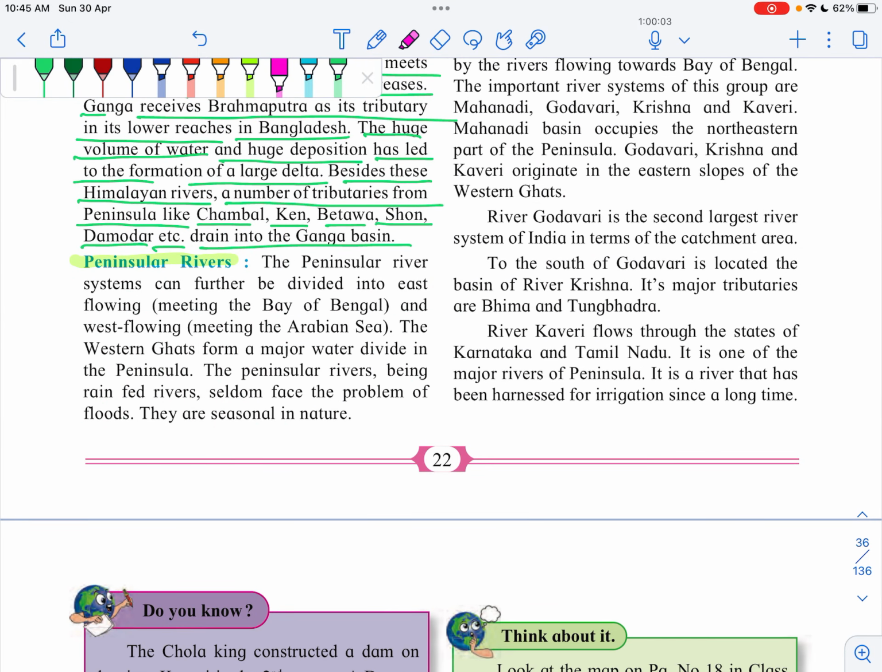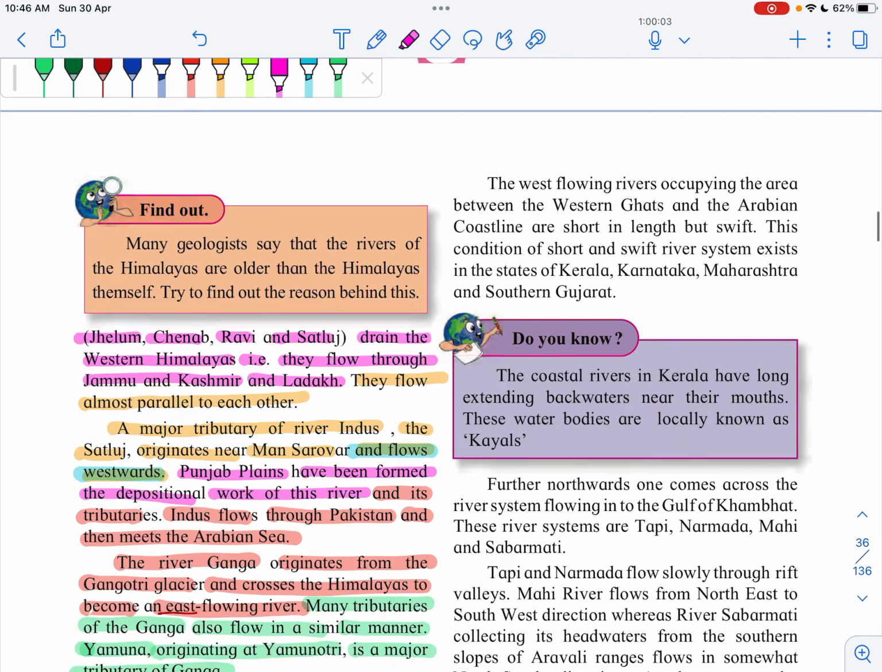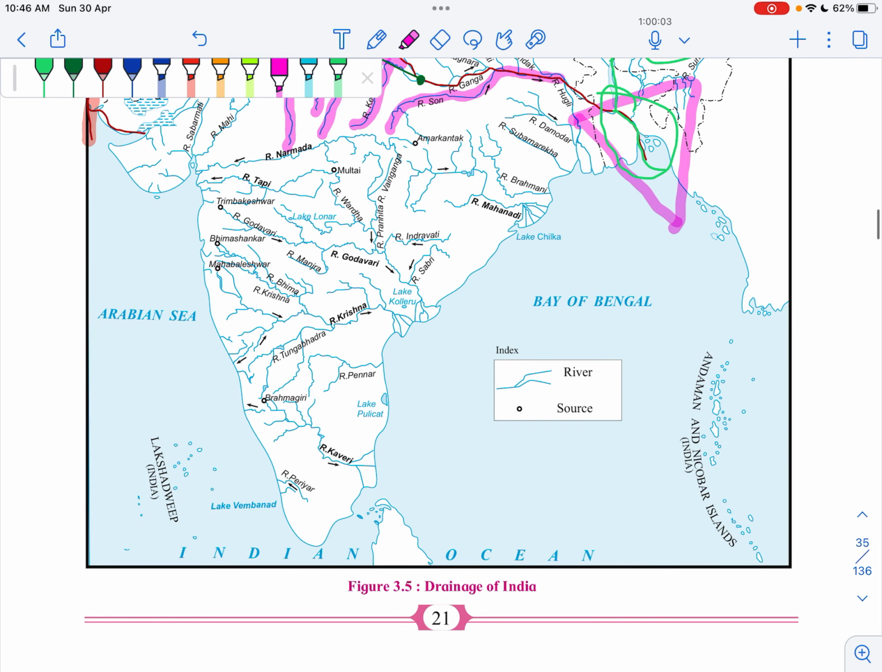Now we will talk about peninsular rivers. The peninsular river systems can further be divided into east flowing, meeting the Bay of Bengal, and west flowing, meeting the Arabian Sea. The Western Ghats form a major water divide in the peninsula. You all know this. Western Ghat acts as a major water divide for many rivers. So this is a whole peninsula.